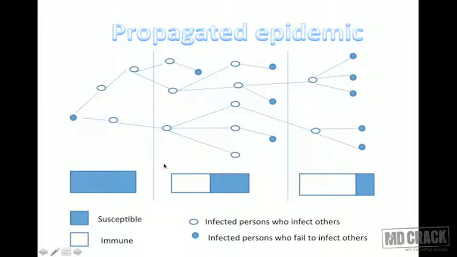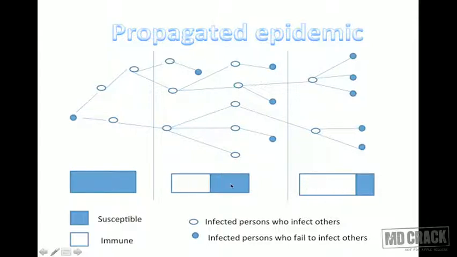Again, just for your revision, the slide of the epidemic curve is showing right now. This is a diagram of a propagated epidemic showing on your screen. I would not take the trouble of drawing the diagram on the board because it is fairly complicated, but if you focus on the slide, we have the initiation of the disease here, and then we have an explosion. I'll just run you through the index here. This is the percentage of susceptible population. Here the susceptibility of the population is 100%, as you can see, and this is the population of the immune people. By the time the epidemic dies down, most of the population is immune.